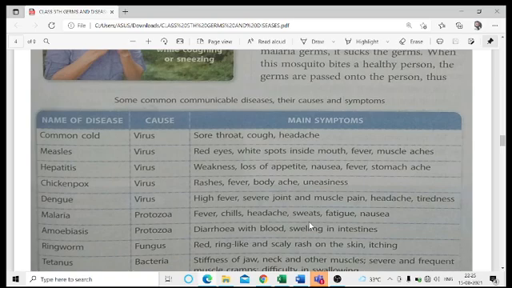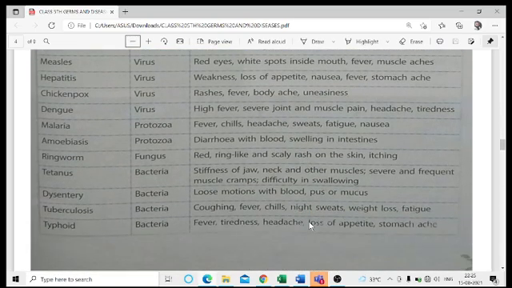If we go ahead with the next one, we have ringworm. When we are talking about ringworm, it is caused by a fungus, as the name is there, ringworm. Basically the rashes appear in a circular manner.